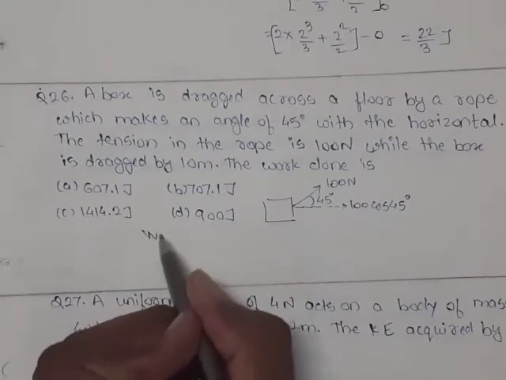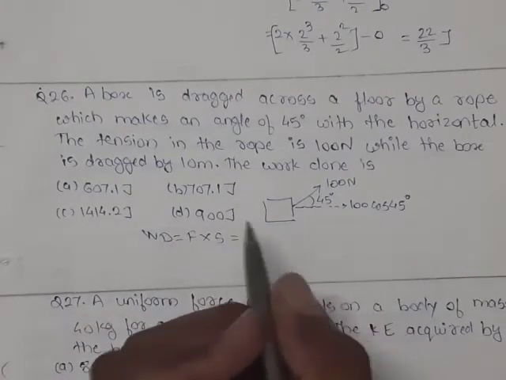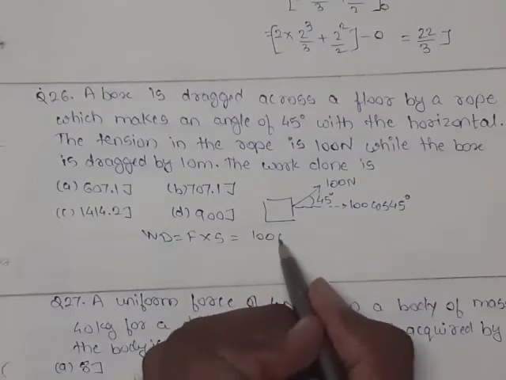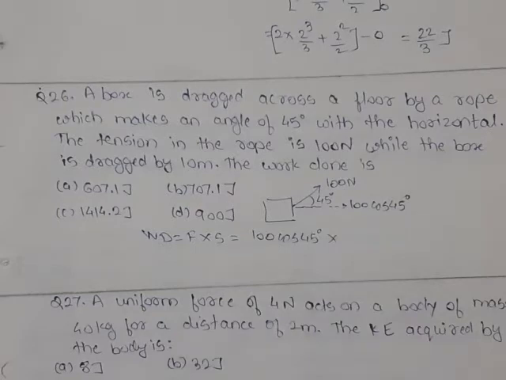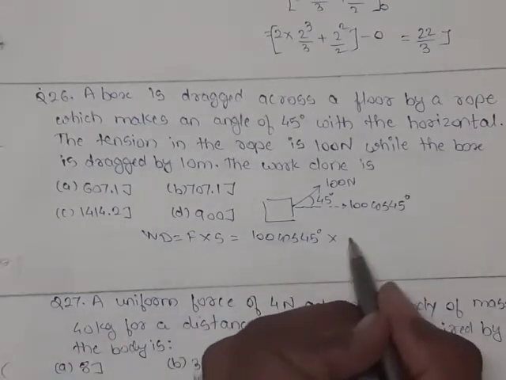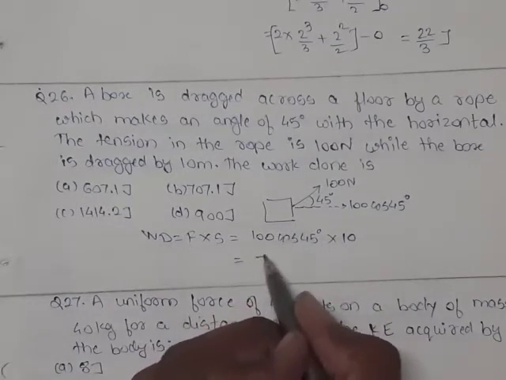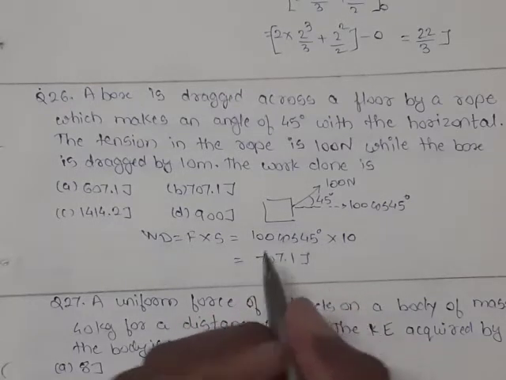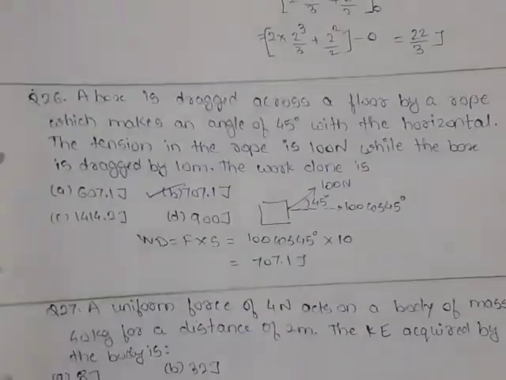So work done is equal to the product of force into displacement. The component of force along the direction of displacement is 100 cos 45 degree, into the distance dragged, 10 meter. So this answer comes to be 707.1, and the unit is joule. So out of the four options, option B is correct.